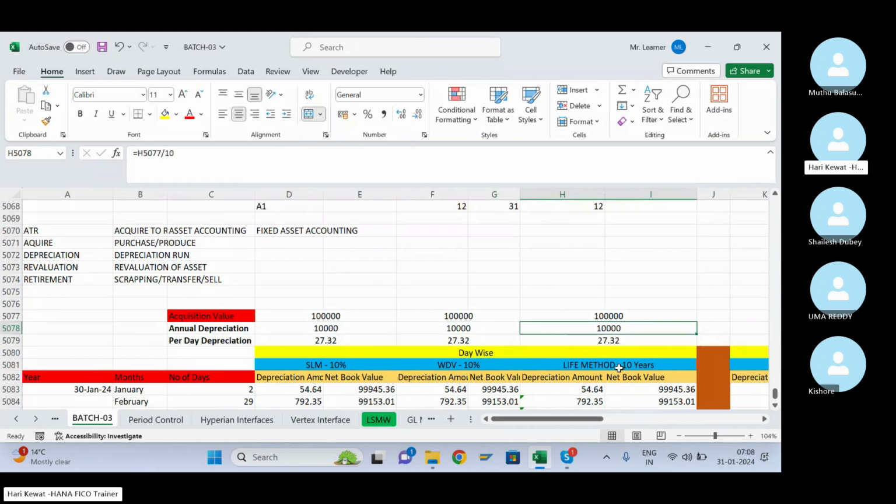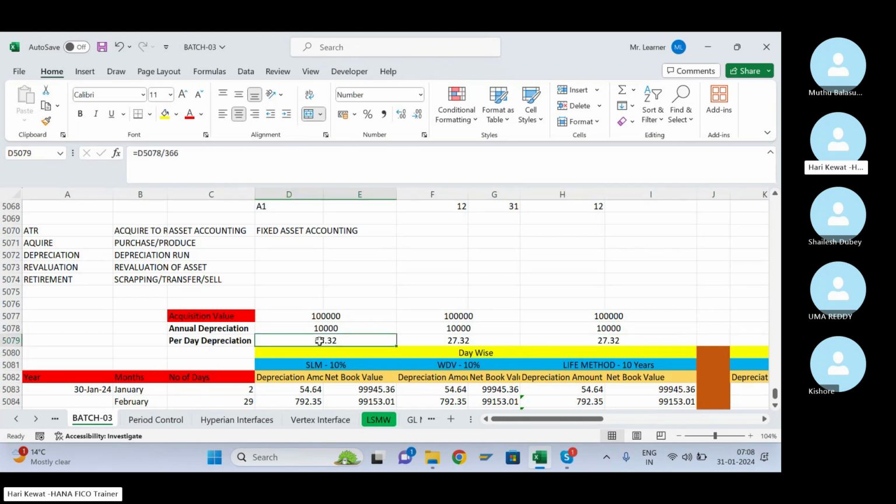For the life method you don't have a percentage, you have life, so acquisition value divided by the life of 10 years: 1 lakh divided by 10 is 10,000 annual depreciation. This is how annual depreciation is calculated.